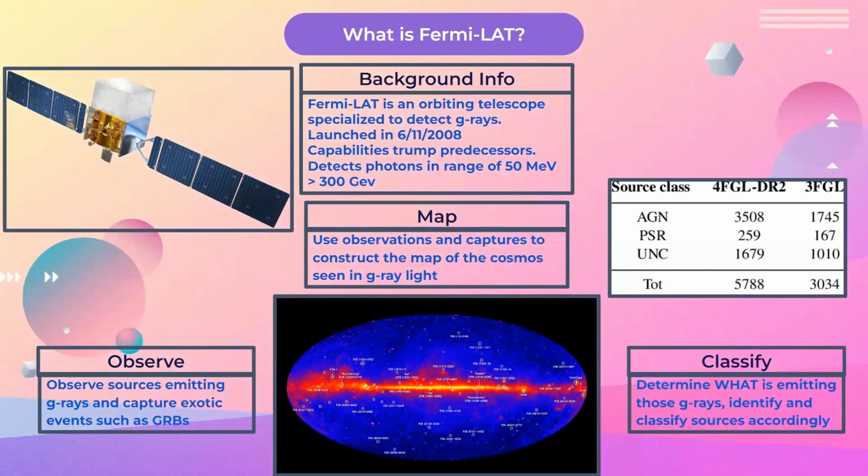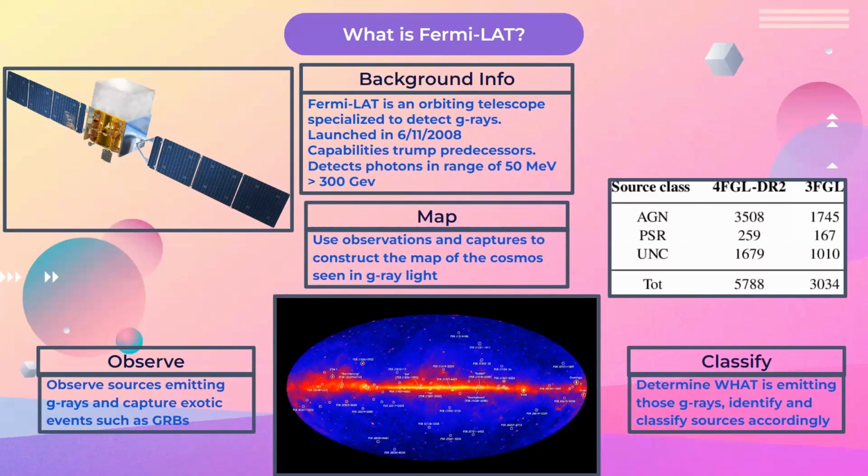Fermilab is an orbiting telescope specialized to detect gamma rays. Using its capabilities, which trump previous gamma ray telescopes, it gives gamma ray astronomers an unprecedented opportunity to observe and study the gamma ray sky and provides answers to some of the most pressing problems in astrophysics and other high-energy fields. The duties of Fermilab are to observe sources emitting gamma rays and capture exotic events such as gamma ray bursts, use observations and captures to construct the map of the cosmos seen in gamma ray light, and determine what is emitting these gamma rays by identifying and classifying observations accordingly, such as distinguishing if an observation is an active galactic nuclei or pulsar.